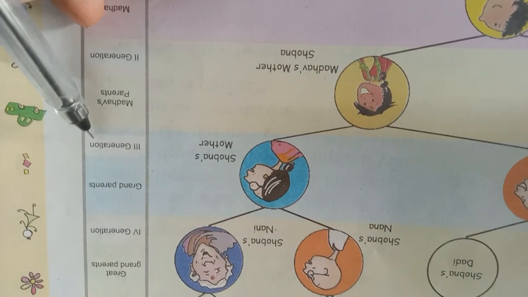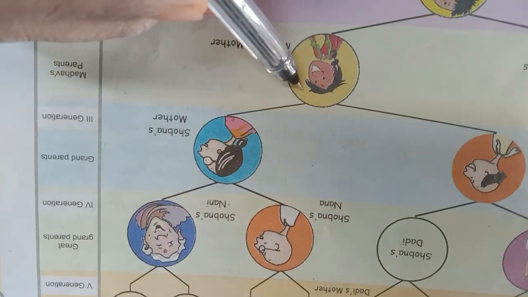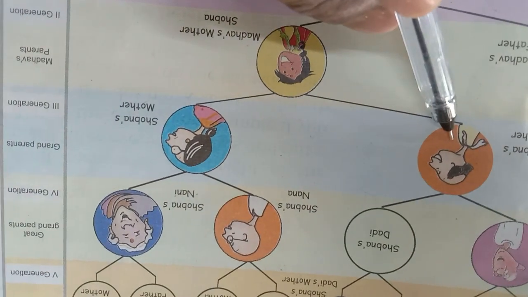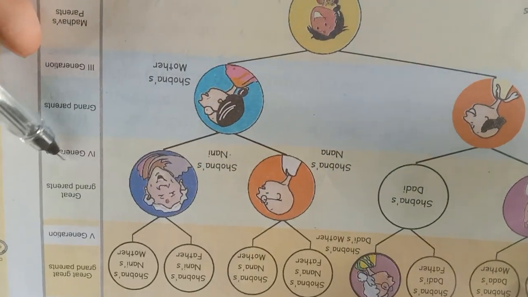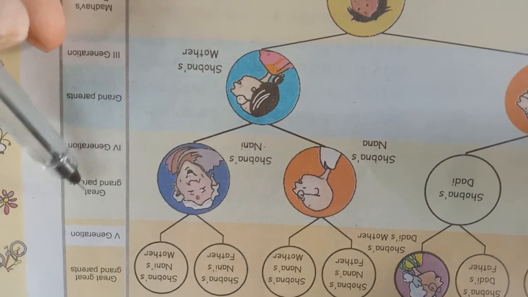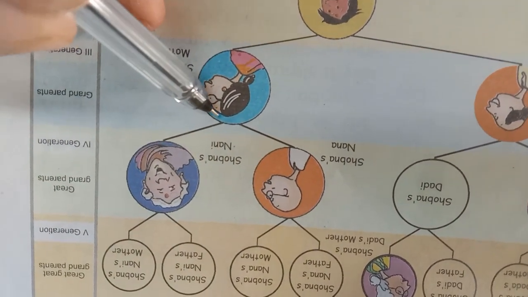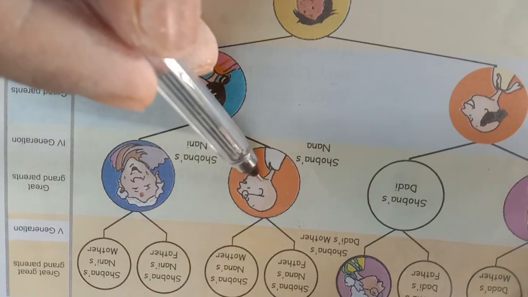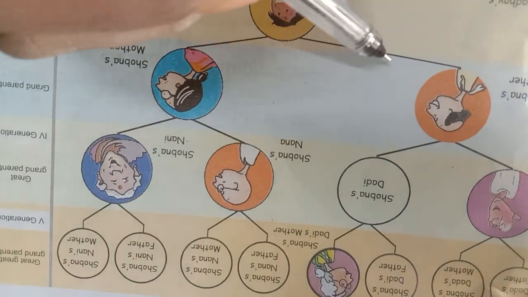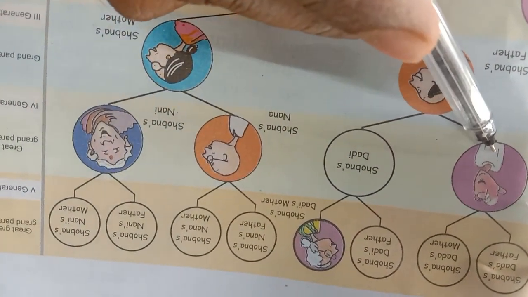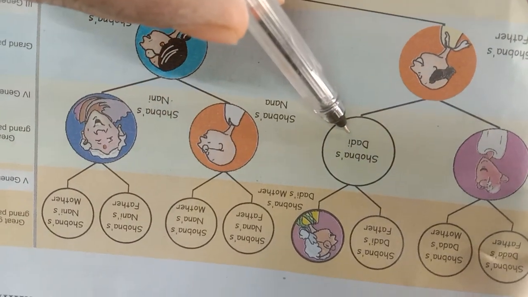Grandparents, third generation. Shobha's mother, Shobha's father. Next we can see the fourth generation, great grandparents. Shobha's Nani, Shobha's Nana. And Shobha's father, Dada, and Shobha's Dadi.